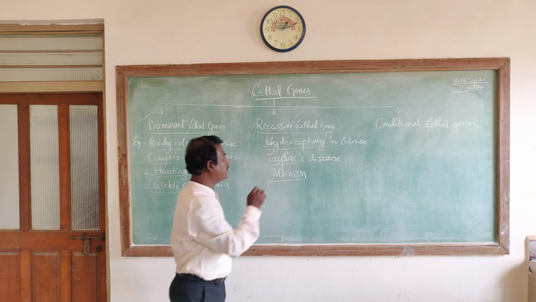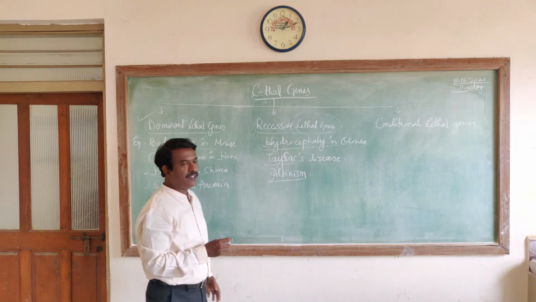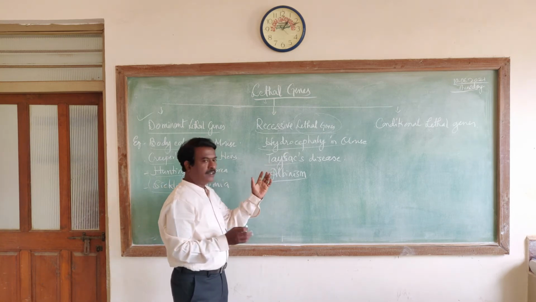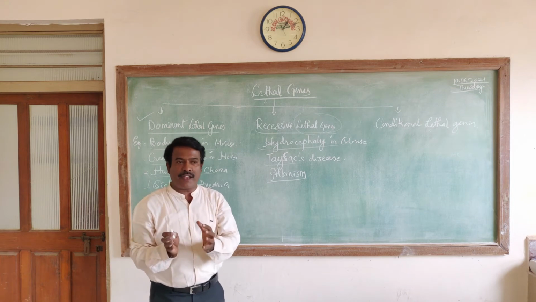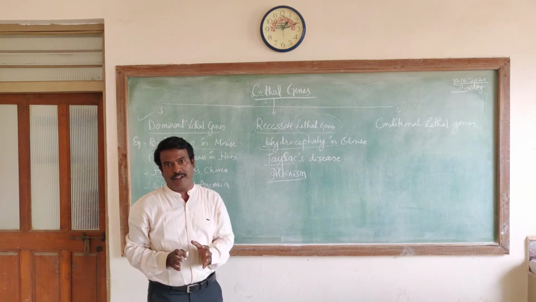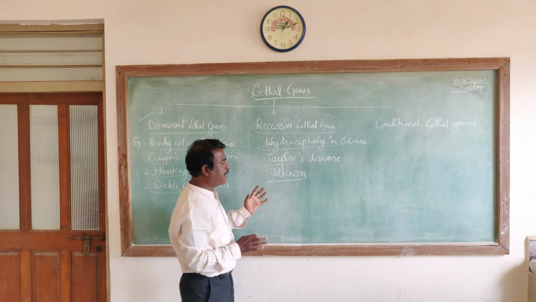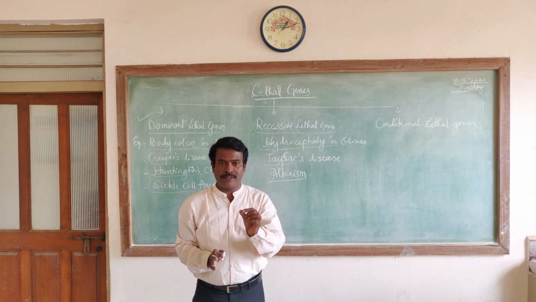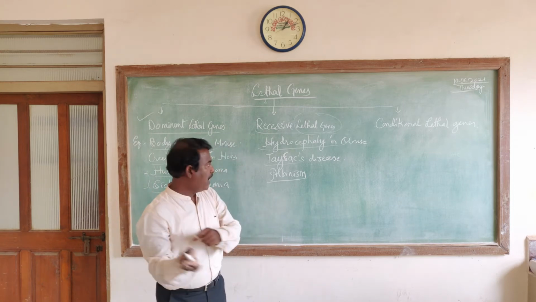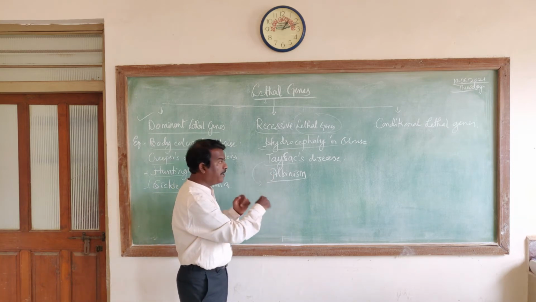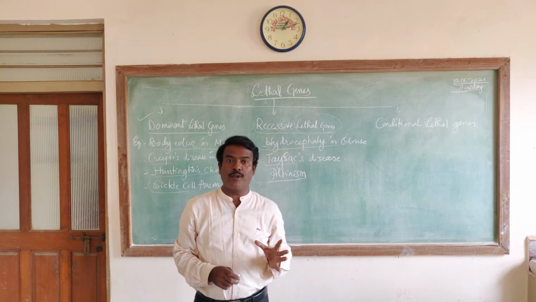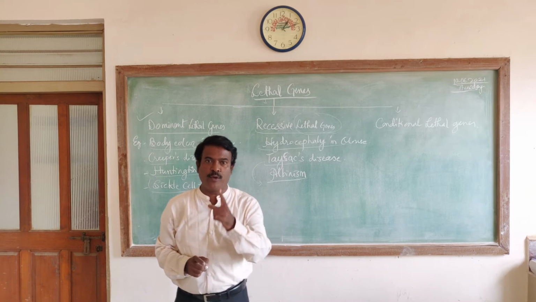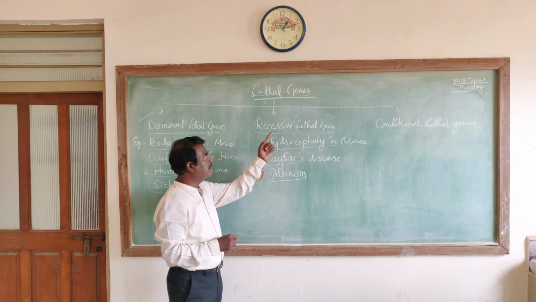Then one more example, that is Tay-Sachs disease in the case of man. What happens here? Usually there is accumulation of excess fat beneath the myelin sheath of a nerve fiber or an axon. Because of that, there cannot be normal or proper conduction of nerve impulse from one neuron to another neuron, and that could lead to various kinds of neurological disorders, which are going to influence the survival of the individual.